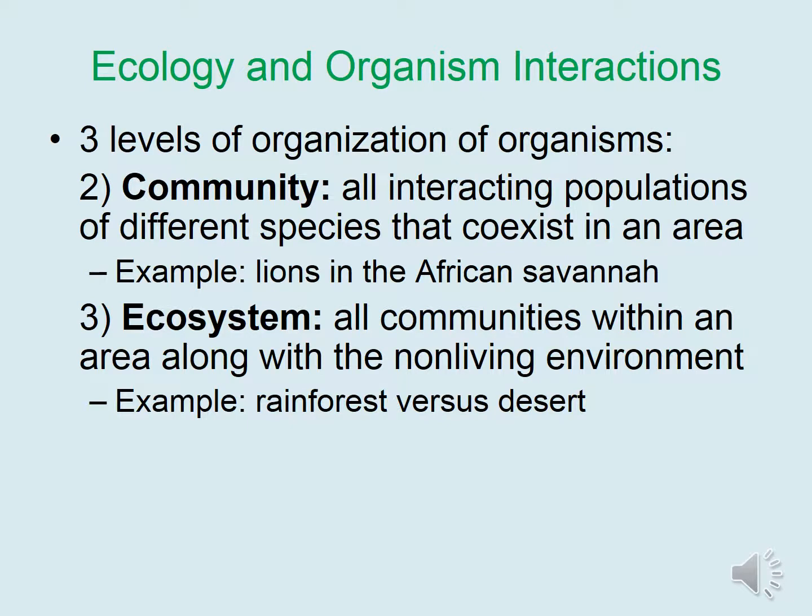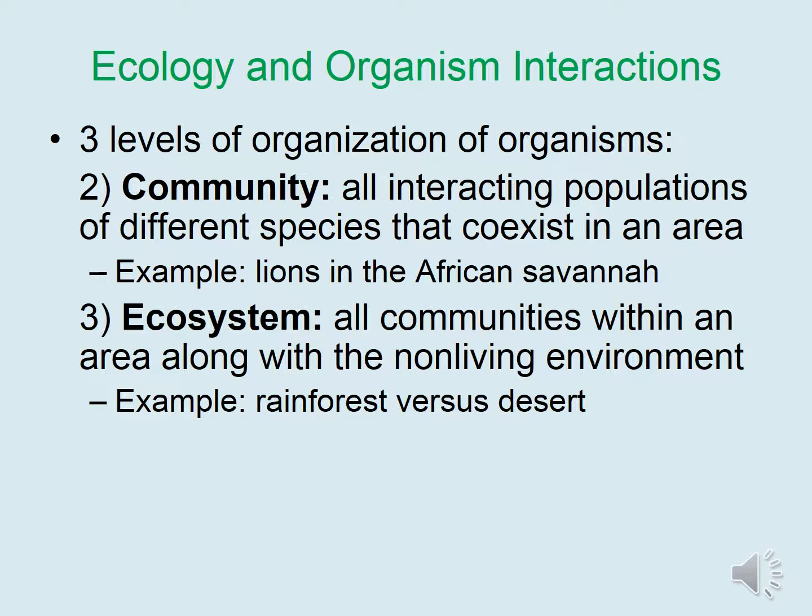Populations are part of a larger community, which includes all interacting populations of different species that coexist in an area. For example, lions in the African savanna interact with zebras, antelope, certain species of grass, plants, and trees. Communities exist within an ecosystem. An ecosystem includes all communities within an area along with the non-living environment.